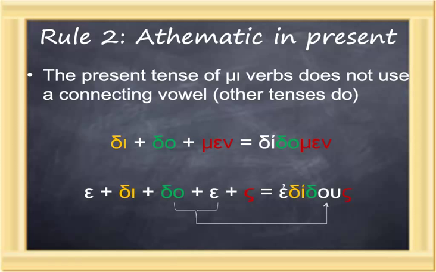However, in the imperfect, for example, the connecting vowels do return, as in the example of the second person singular. Augment, iota reduplication, the root, connecting vowel and ending, the vowel of the stem and the connecting vowel contract to omicron upsilon, giving us the form edidous. Rule number 2, athematic in the present.